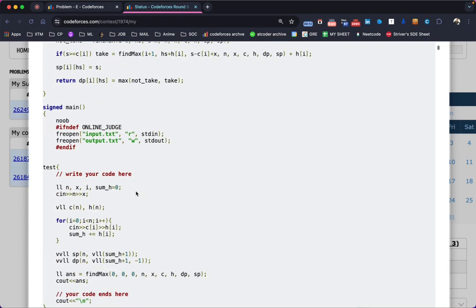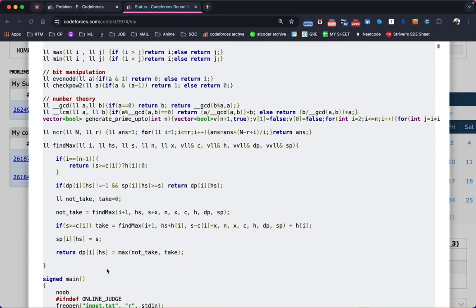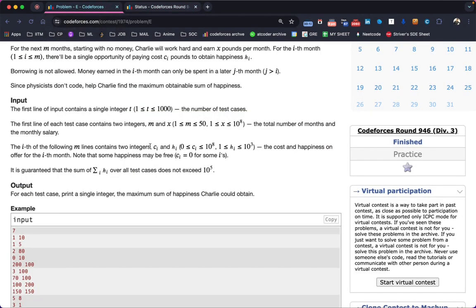So pass everything into the DP function. After passing, just write the base condition. You will start with the first month. Once you reach the final month, just check whether the cost of happiness is less than your total income, how much you have saved till now. If it is less, then buy the happiness, because there is not an option that you won't buy the happiness in the last month, if you have come across without buying the happiness till the last month.